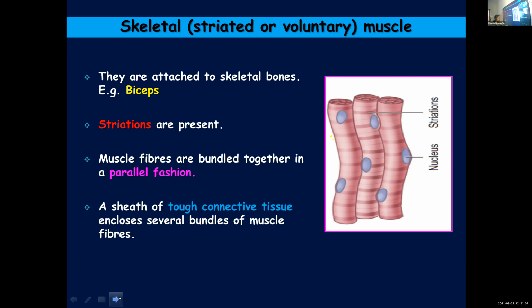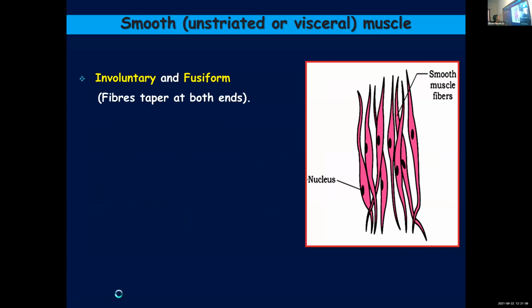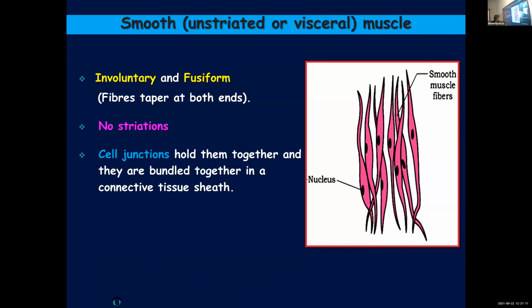the muscle bundles. After that, we learned about smooth muscle, no striations. They are having a fusiform shape, that is tapering at both ends. They are involuntary, no striations, uninucleated, cell junctions.